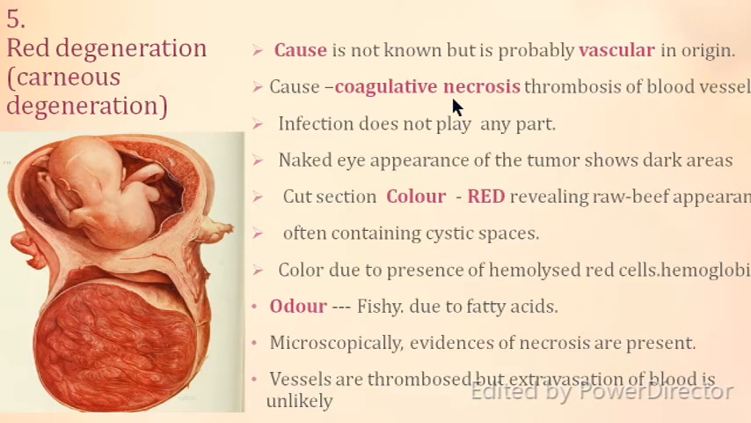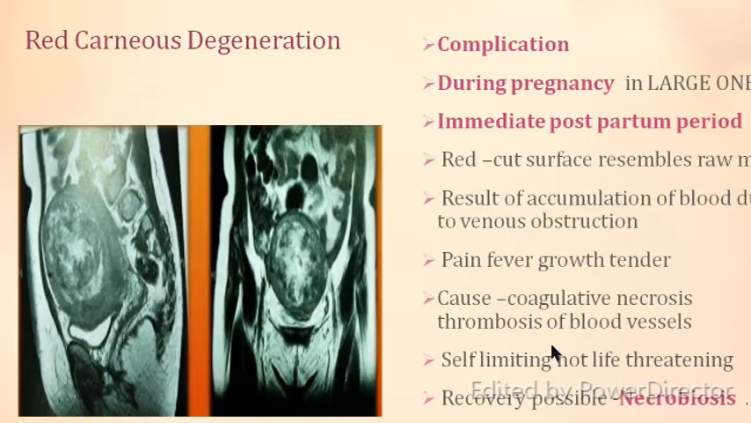What occurs is a coagulative necrosis, that is, thrombosis of the blood vessels, and it is not infection. The naked eye appearance shows that the tumor is dark red. Some say it has a raw beef appearance, and there can be cystic spaces in between. The color is due to the presence of hemolyzed red cells and hemoglobin, and the odor is basically fishy because of the fatty acids. Microscopically you can see evidence of necrosis. The vessels are basically thrombosed, but extravasation of the blood can be seen.